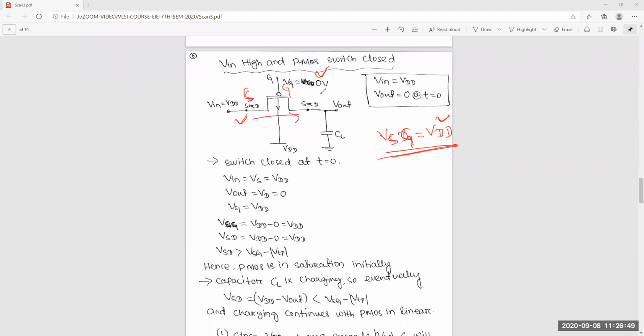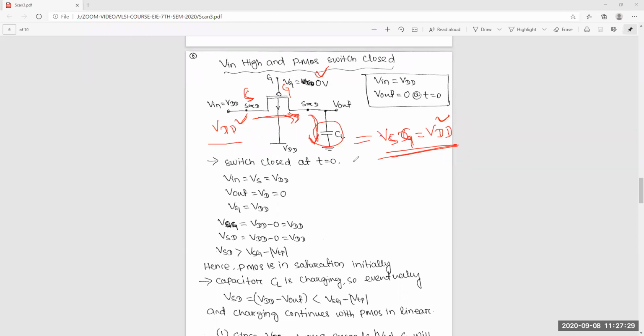Initially it is in saturation, then it will come to linear. Once it is linear, the capacitor will charge. Up to what value will this capacitor charge? This is your VDD. Yes, VDD. Clearly it is charged to VDD because current is always flowing. So you are giving VDD, you are getting VDD. So is that a strong VDD or not?